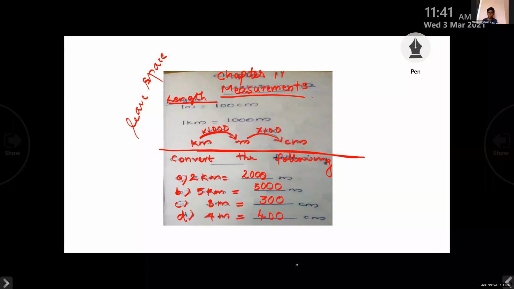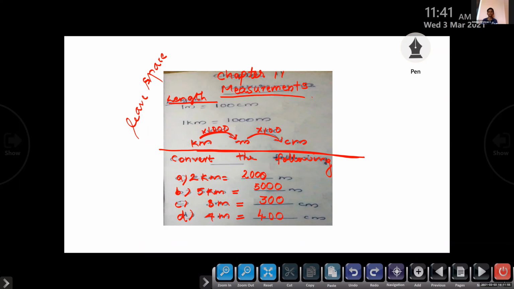So can we go to weight? Next topic. Are you all ready? If you haven't completed this one, I already told you I will share this in the WhatsApp group. The thing is that you have to understand this one. Students say they need 5 minutes to finish.